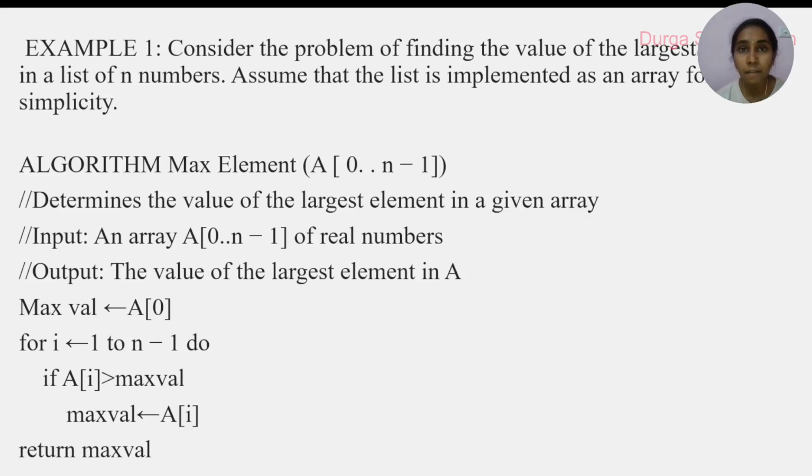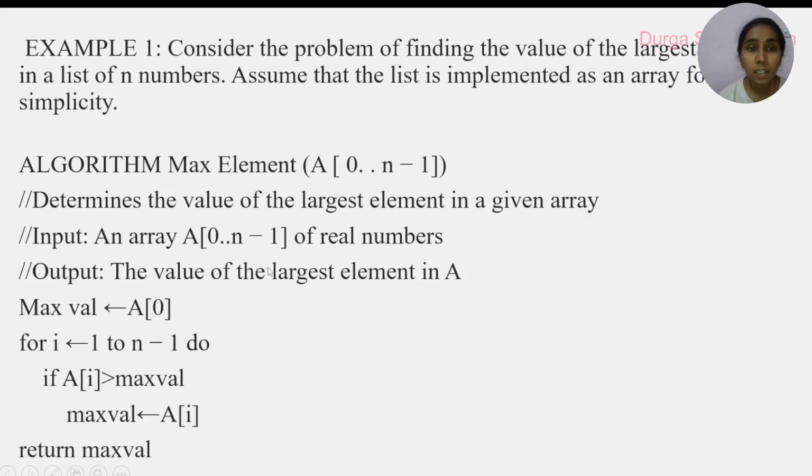If the size is 5, the index starts from 0 to 4. If the size is 10, 0 to 9. Index value always starts with 0. I am assuming my input array size is 5.